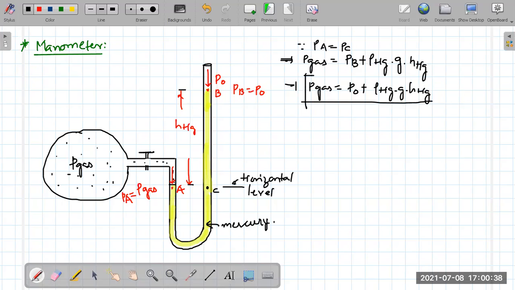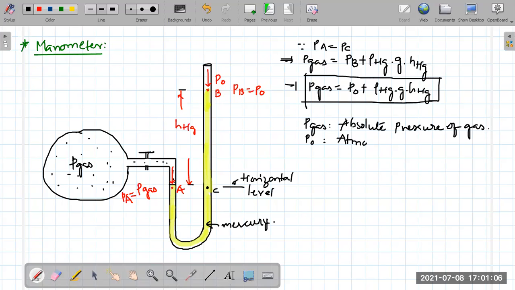This is how we measure the pressure of gas from the given setup. Here, pressure of gas is what is called the absolute pressure. That means it is the actual pressure of the gas. We know that P naught is referred to as atmospheric pressure.